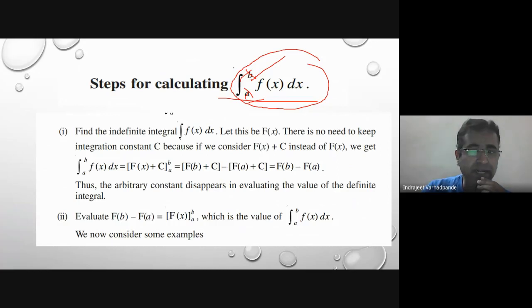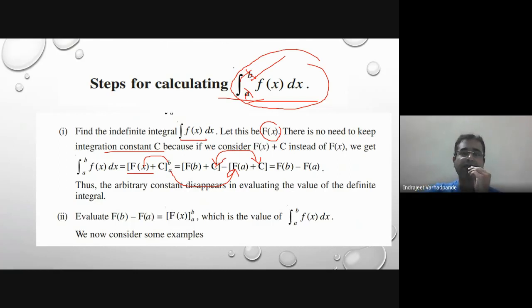Find the indefinite integral of the given function and let us call it capital F of x. No need to keep the constant of integration c here, because if we consider it, we will get this kind of answer. C will get cancelled. See how we have demonstrated here. When I am putting the limits, it won't be applicable for the constant, it will be applicable only for the given functional value. So I am putting upper limit as b, c remains as it is. I am putting lower limit as a, c remains as it is, and ultimately I am left with capital F of b minus capital F of a.